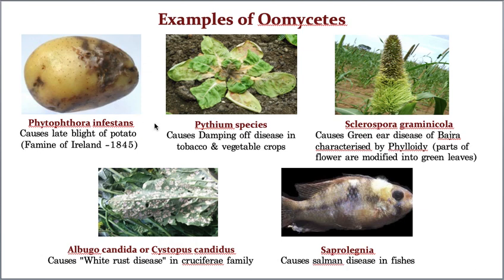Now, the next example. Hope you understood the first example, Phytophthora. Again, I'm repeating: Phytophthora causes late blight disease in fungus, okay, in potato. I'm really sorry, I used a wrong word. In potato. Whereas the next example is Pythium, and Pythium causes damping off disease in tobacco and of course some vegetable crops also, but mostly it is seen in tobacco.